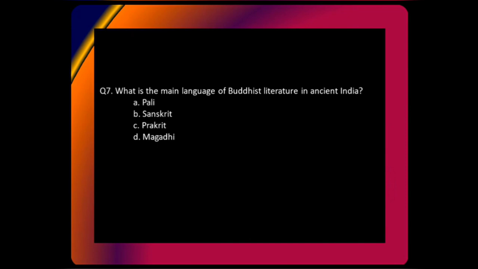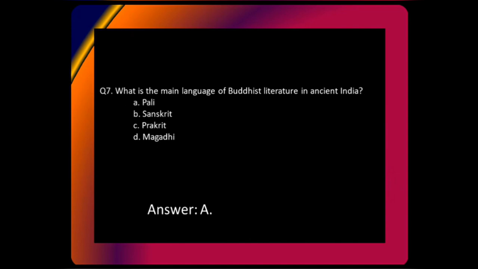Why are you guys saying C? Well, that's what I said. See, Prakrit was used, yes. Sanskrit was used, yes. Kanishk, who was the Kushan ruler, changed the language of Buddhist literature to Sanskrit. So even Sanskrit was used. And Pali was the main language. Buddha himself taught in Pali, right? Buddha himself taught in Pali.